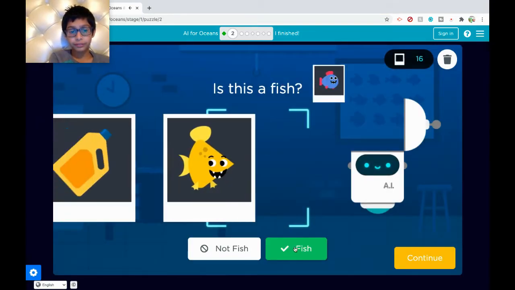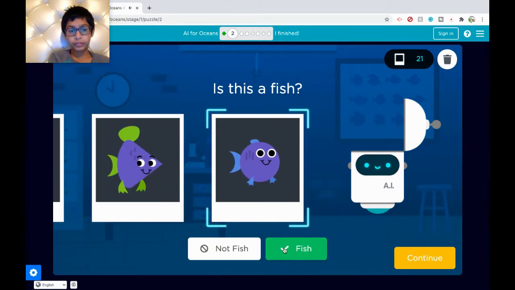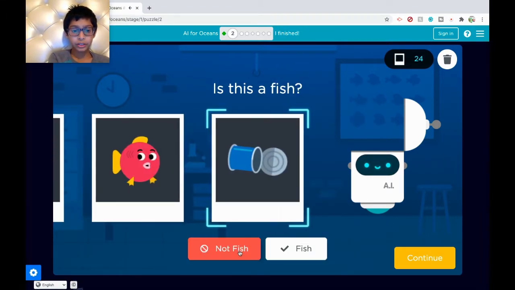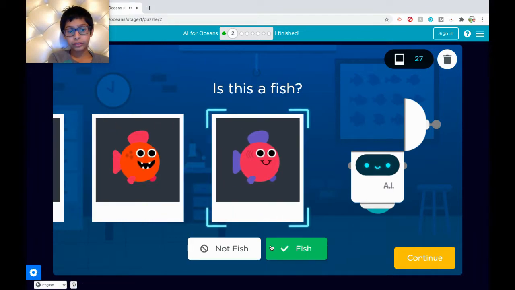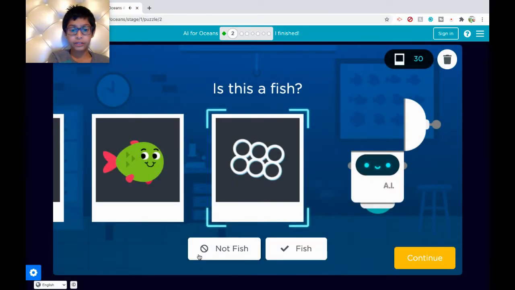Keep training. Not fish, not fish, fish, not fish, fish, fish, fish, not fish, fish. Great work. The more data you provide AI, the more it learns. Keep training AI or continue when ready.